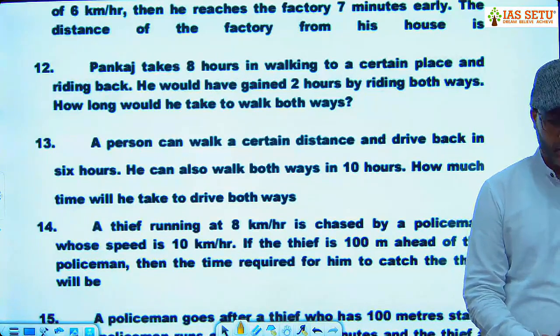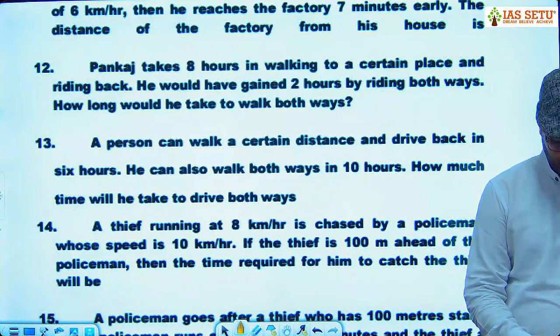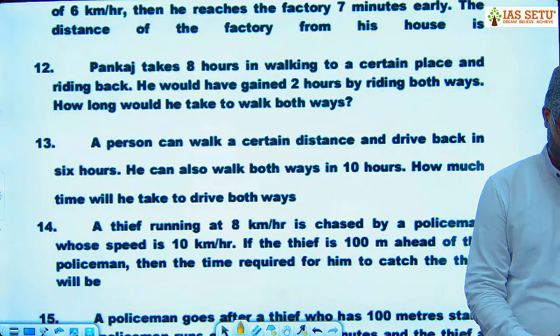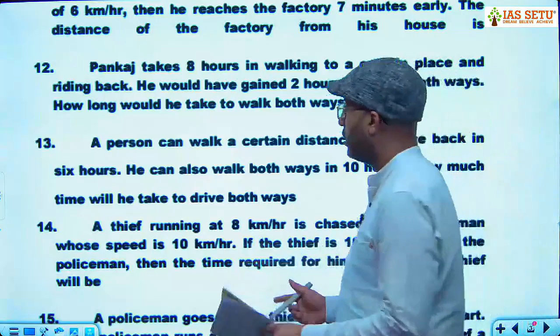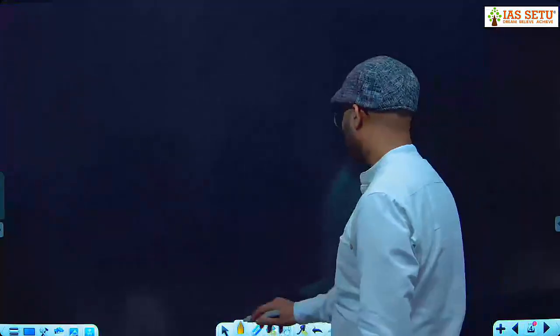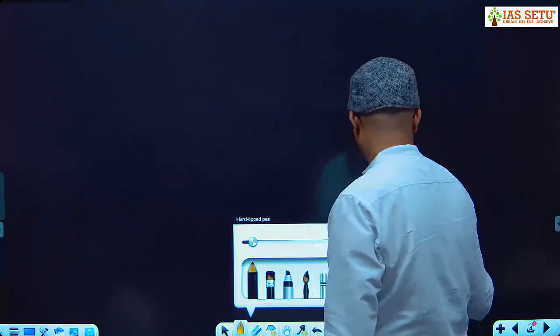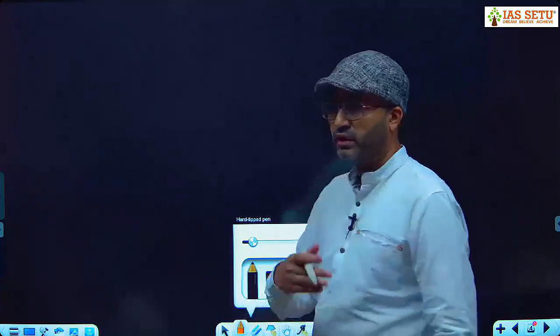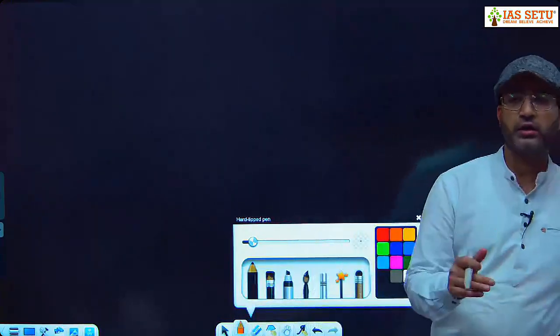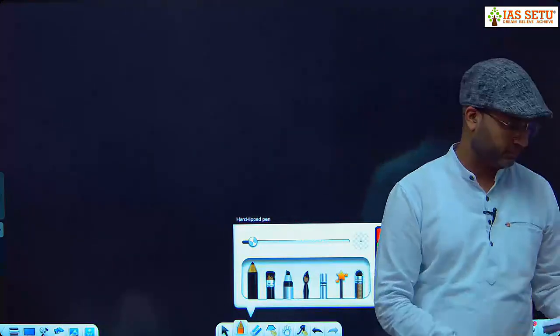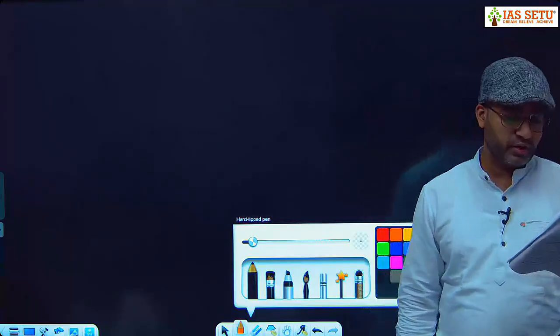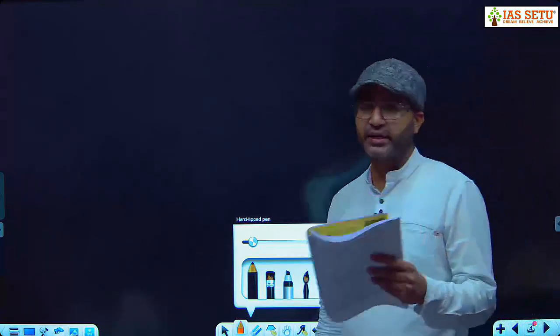Okay. Like for example, this Pankaj is coming for the classes from Gurgaon, and here he comes to the classes walking, and on the way back he got a lift, riding. Pankaj takes 8 hours in walking to a certain place and riding back.